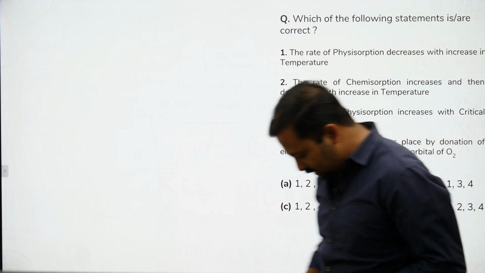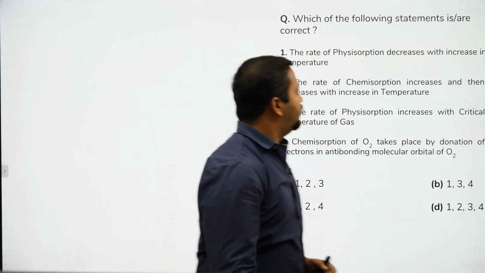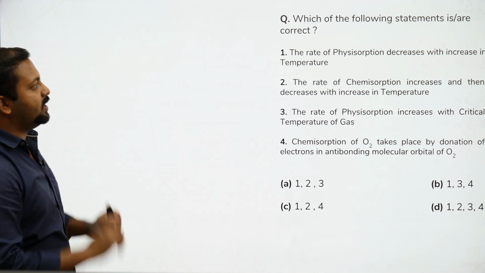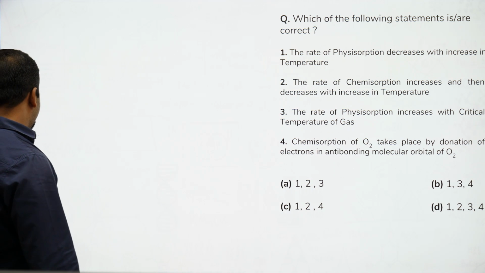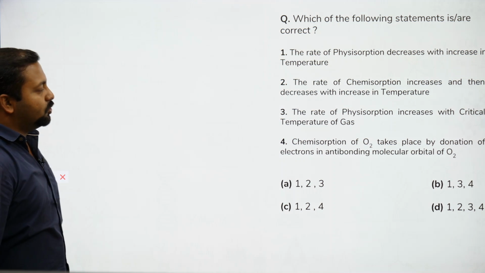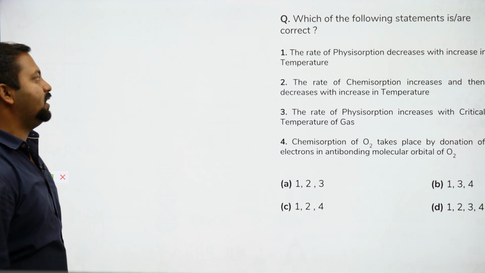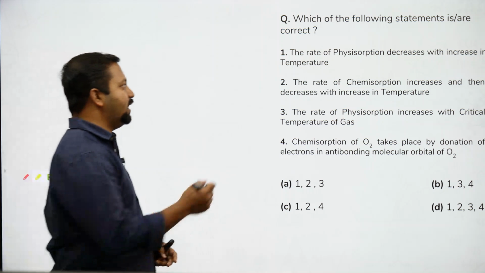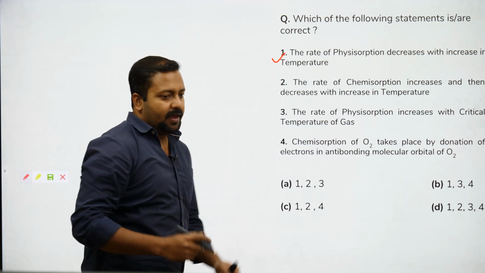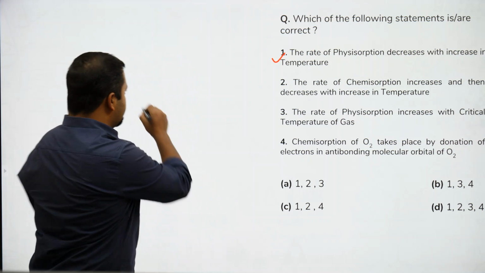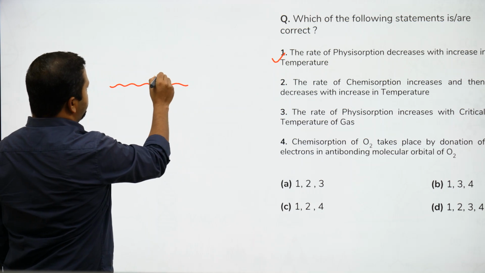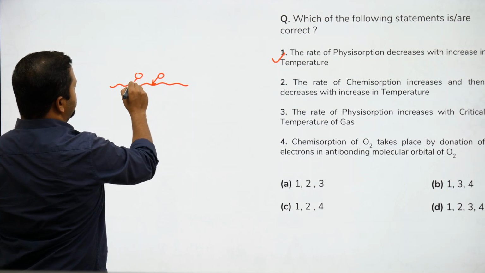ओके, सो दिस क्वेश्चन इज फ्रॉम सरफेस केमिस्ट्री. This question is from surface chemistry. Which of the following statements is or are correct? So many options are given. Rate of physisorption decreases with increase in temperature, which is obviously correct. The reason is, as you increase the temperature, this is, let's say, the surface, and molecules are coming and trying to sit on the surface.